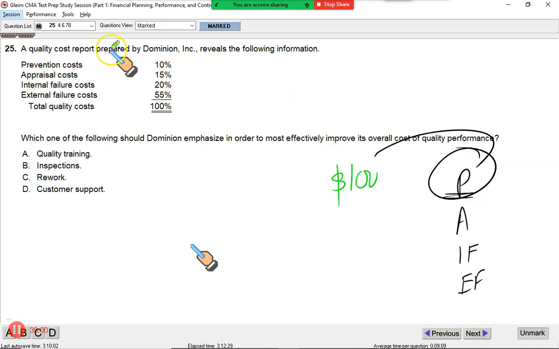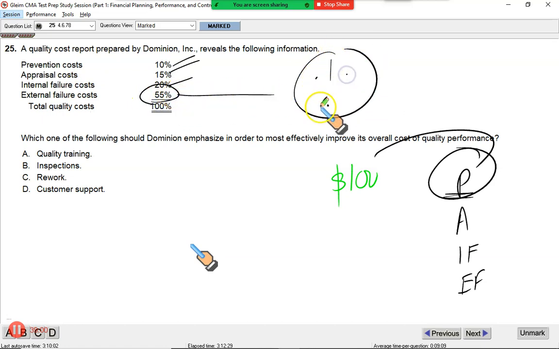A quality cost report prepared by Dominion Incorporated reveals the following: this company spends 10% of the money on preventive, 15% on appraisal, 20% on internal failure, and resultantly customers are very unhappy. You spend 55% of the cost of quality on external failure. This is damaging for the business. This needs to be corrected. What do we do? Which of the following should Dominion emphasize in order to most effectively improve its overall cost of quality?